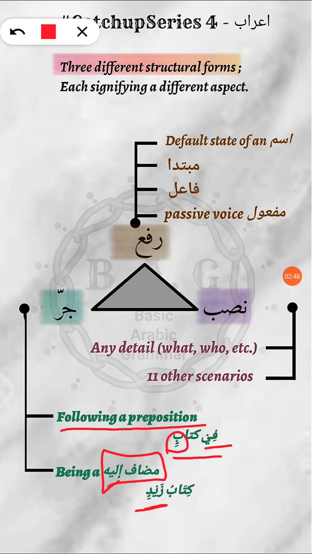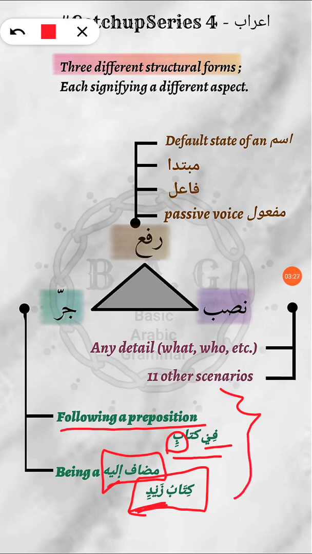Okay, I have very recently uploaded a lesson about muzaf ilayh on Facebook as well as on YouTube, so if you want, you can watch that detailed lesson already. Okay, it wouldn't really make any difference, because you know the basic things already, okay? So kitabu zaidin, for example, okay, I'll post a link in the description box and you can get it from there, inshallah. Anyways, so if it is a muzaf ilayh of any ism, then of course it's going to be in jarr form, and these are the only 2 conditions for an ism to be in jarr form.